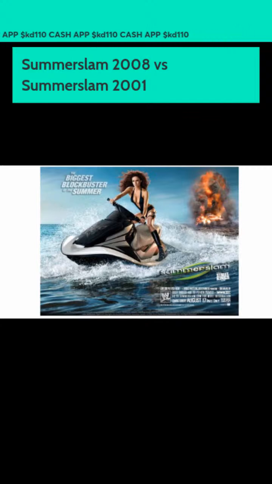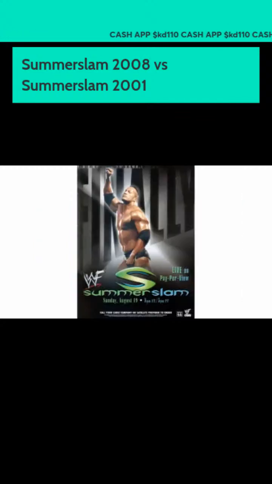It was the same year, but it was not SummerSlam. Excuse me if I put the wrong match in there. But you guys know what SummerSlam pretty much is about. Now, when that went against SummerSlam 2001, which was Booker T versus The Rock for the WCW title, we had The Rock versus Stone Cold for the WWE title.